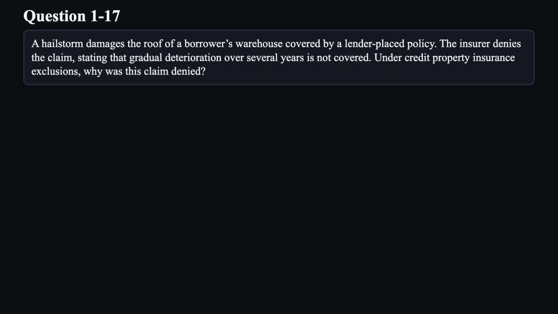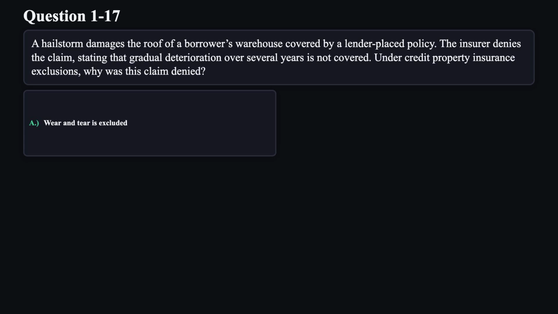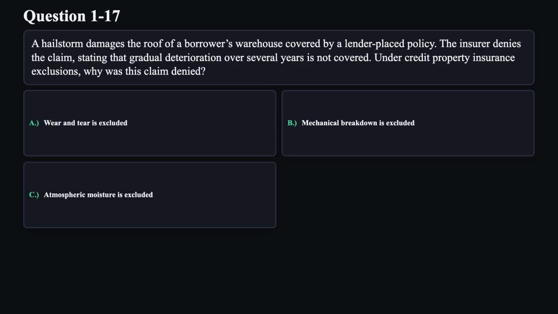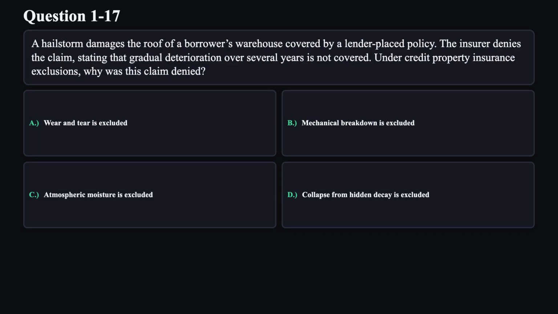Question 17. A hailstorm damages the roof of a borrower's warehouse covered by a lender-placed policy. The insurer denies the claim, stating that gradual deterioration over several years is not covered. Under credit property insurance exclusions, why was this claim denied? A. Wear and tear is excluded. B. Mechanical breakdown is excluded. C. Atmospheric moisture is excluded. D. Collapse from hidden decay is excluded.